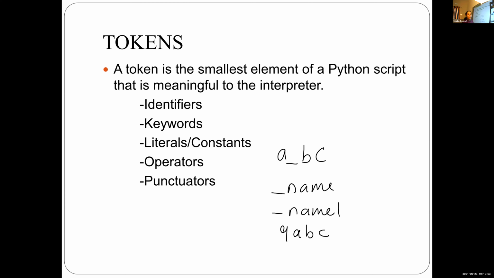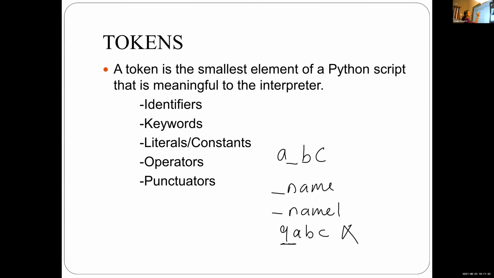Is it valid, Sanjana? Yes, ma'am. Why? Numbers and alphabets. Yes, it's a combination of numbers and alphabet, but identifier must begin with alphabet or underscore. But here, which is the first one? It's a number, so it is not a valid identifier. Is it clear, Tushar? Okay, so 1ABC is not a valid identifier because it begins with a digit.